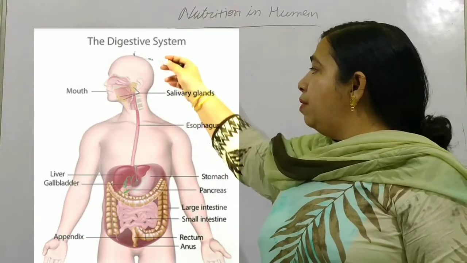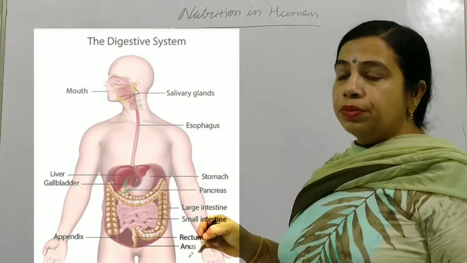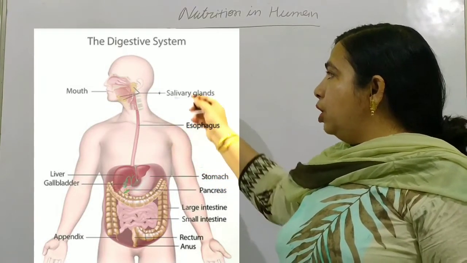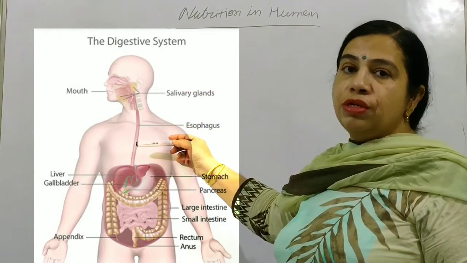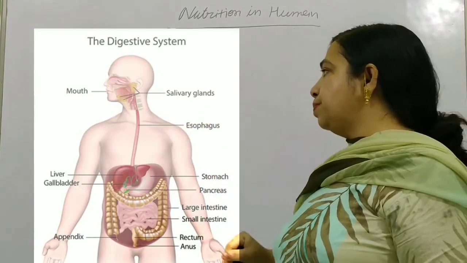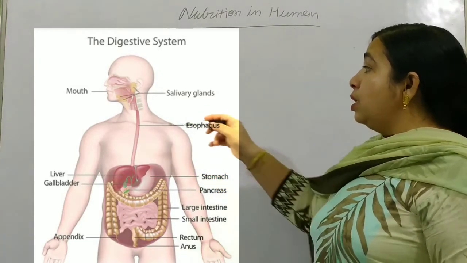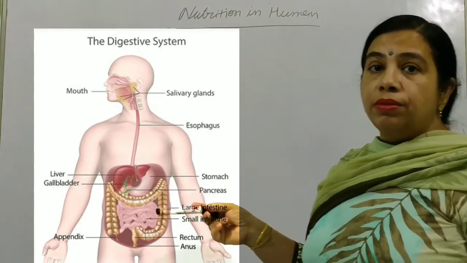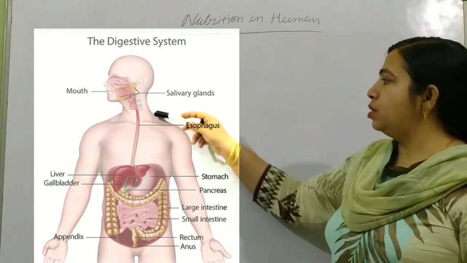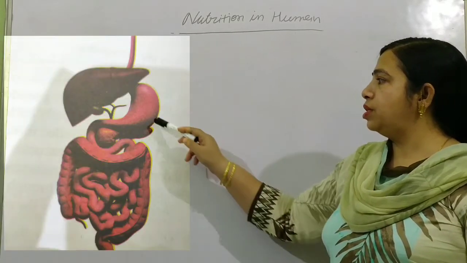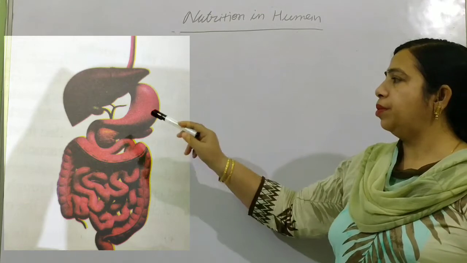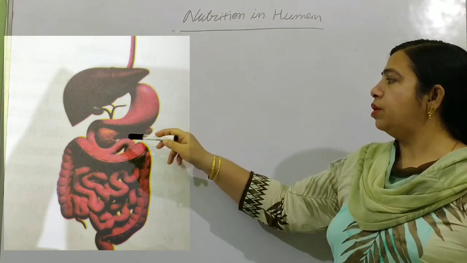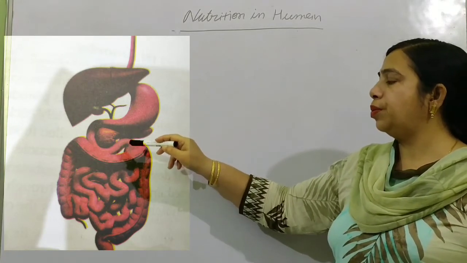This alimentary canal is a long tube which ends at the stomach, and it passes the semi-chewed food to the stomach. In the stomach we have a different kind of digestion. This is the stomach, the wider part of the alimentary canal.